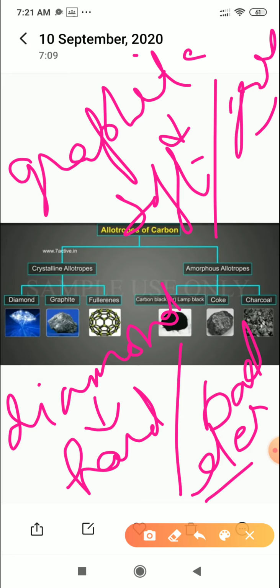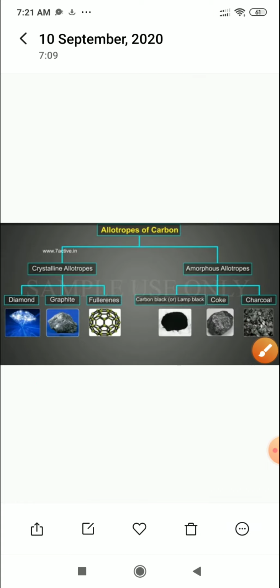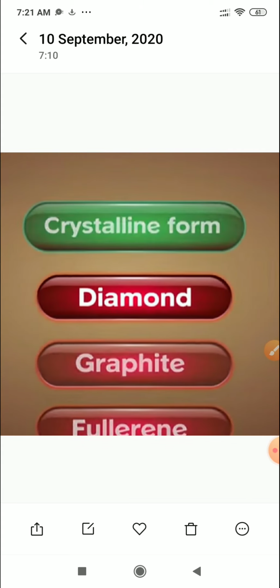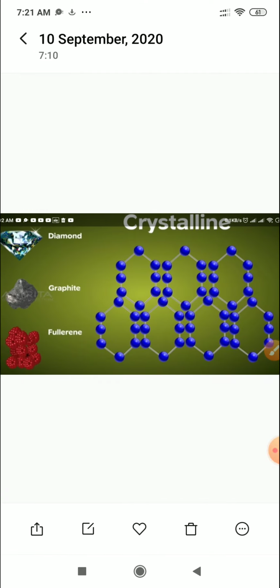So we are going to start today with the diamond. When we are talking about the diamond, it is very shining in appearance, and it is also very hard.